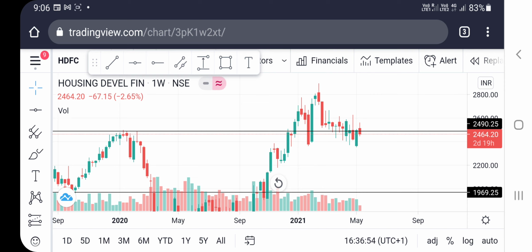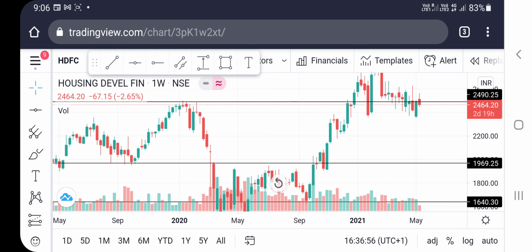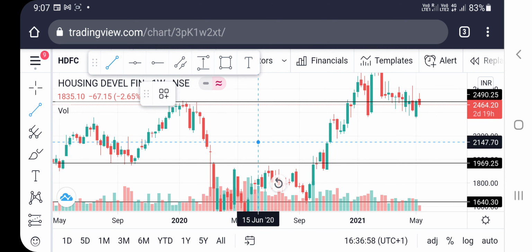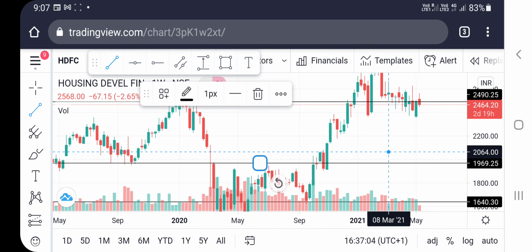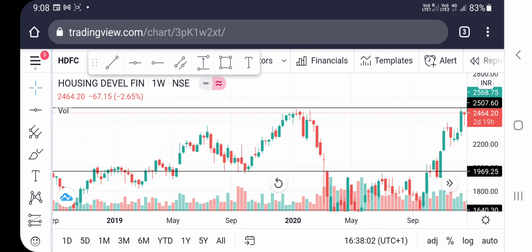So you can draw it. There is also the horizontal line. You can draw your support and resistance horizontally, and also with vertical lines. So friends, I hope you understand support and resistance, how support and resistance act, and how the stock price acts when it reaches the support and resistance.